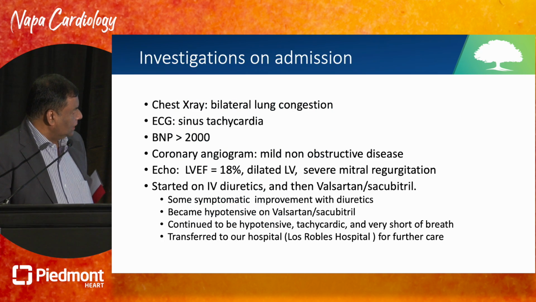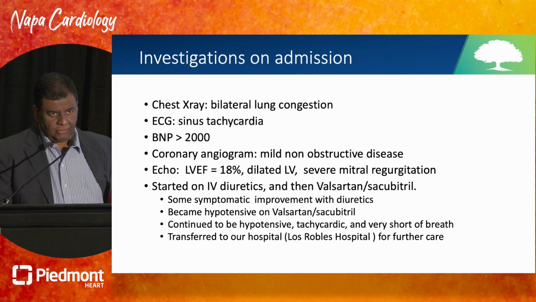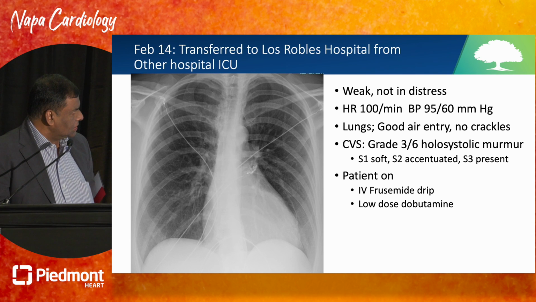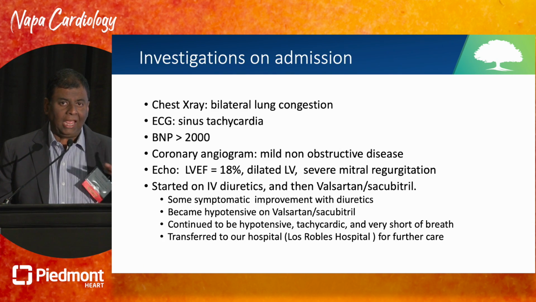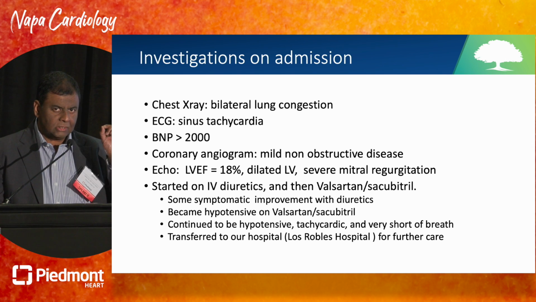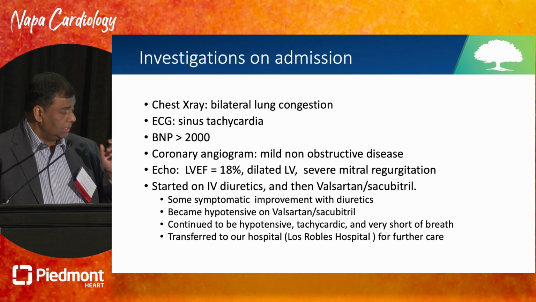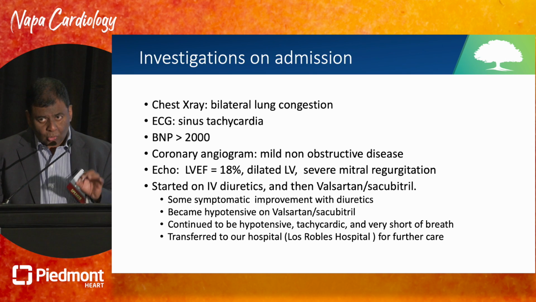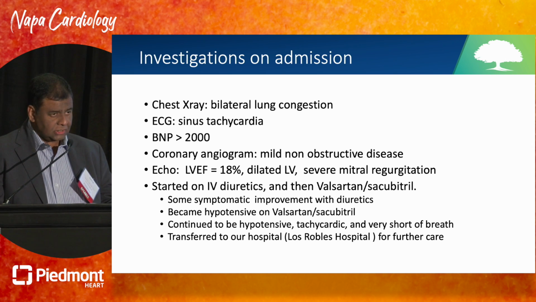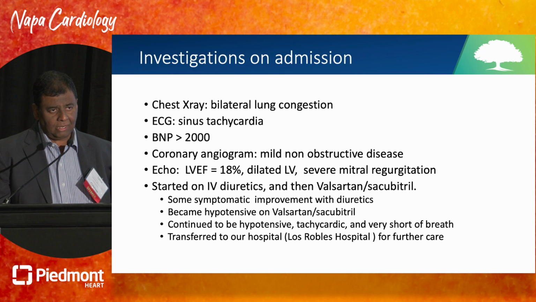She was taken to the cath lab, and the chest x-ray had the following findings. Over here, you can see that her ejection fraction was 18%. She had a dilated ventricle, and she was started on IV diuretics. They did a cath immediately, and she had very mild coronary artery disease, just mild non-obstructive disease, when the EF was terrible. They put her on inotropes, then they tried to start her on low-dose Entresto, and she crashed. So then they still kept her on some low-dose inotropes.